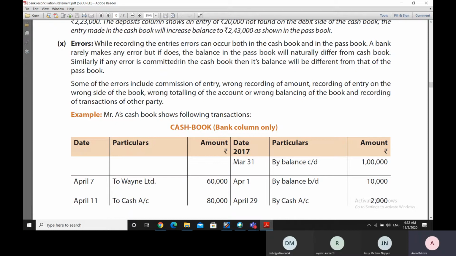On the other hand, the bank may sometimes make mistakes. So while recording entries, errors can occur both in the cash book as well as in the passbook. So there may be a difference between the balances of the passbook and the cash book at any point of time due to errors being committed.